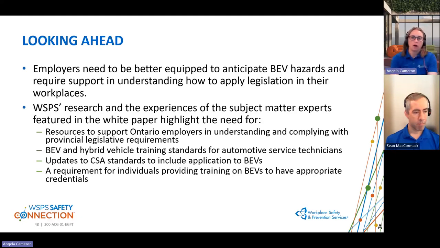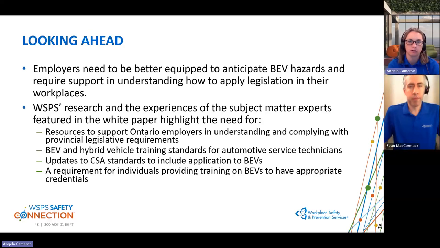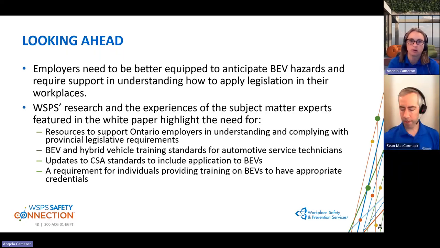Once again, this is a journey of knowledge and awareness around hazards with battery electric vehicles. Although the vehicles have been around for over 10 years, there is still a lack of knowledge among employers in understanding the hazards associated with the tasks and the applicable legislation. So looking ahead, employers need to be better equipped to anticipate the hazards associated with battery electric vehicles and how to apply the applicable legislation to those hazards.